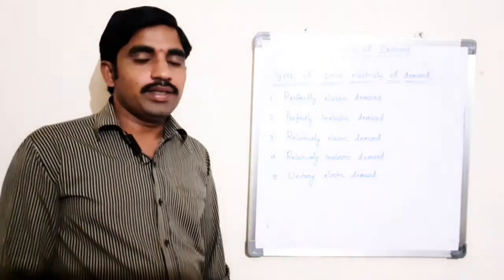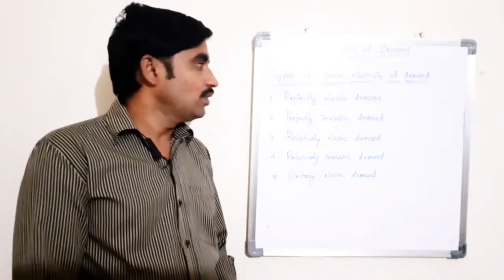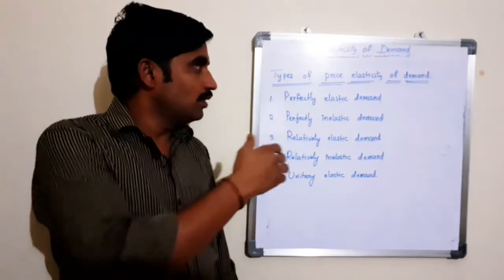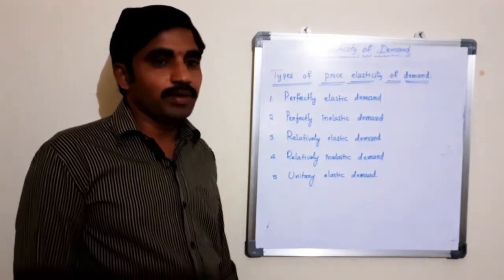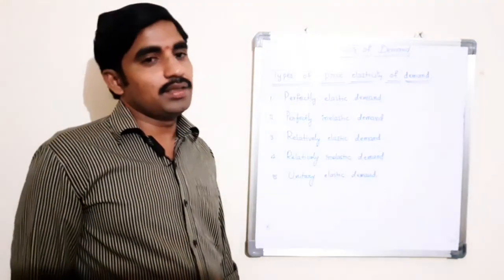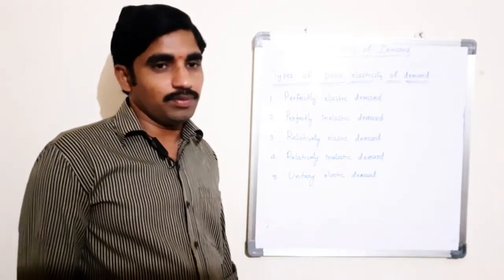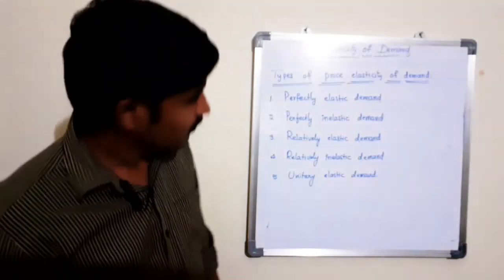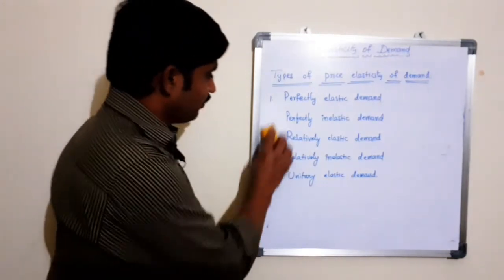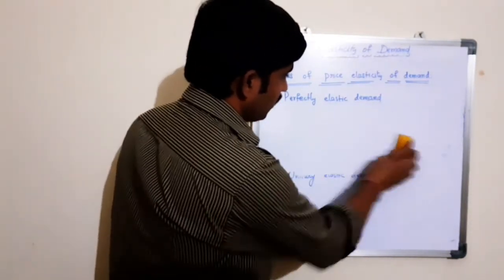Now let us see one by one how these price elasticity of demand can be measured in order to take a decision on fixing the price of the product. The first one is perfectly elastic demand.